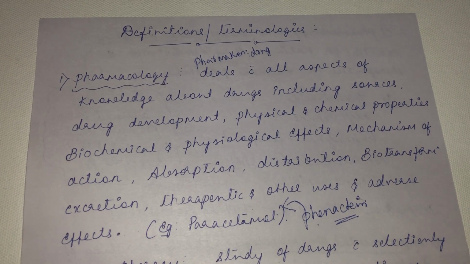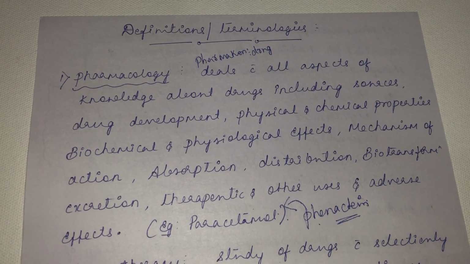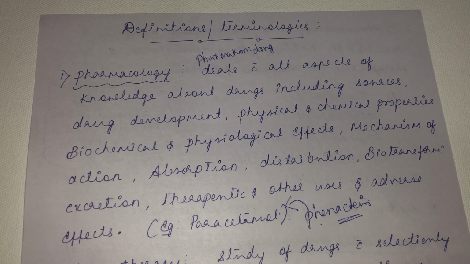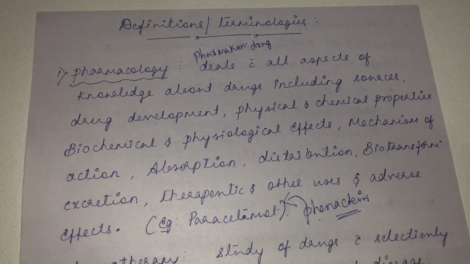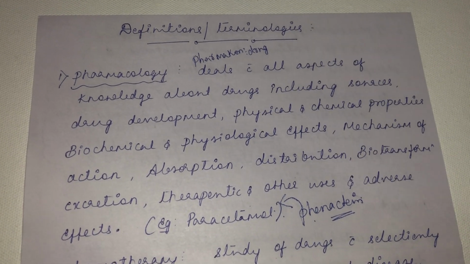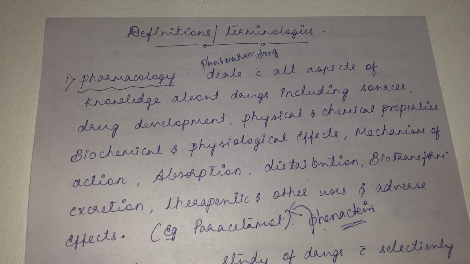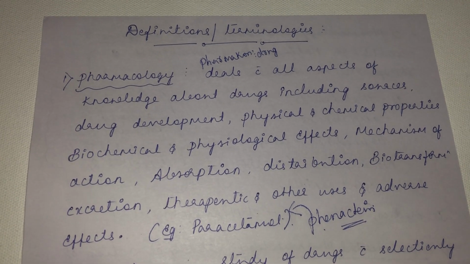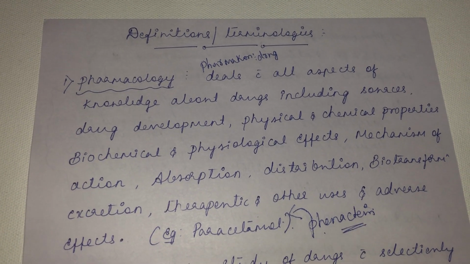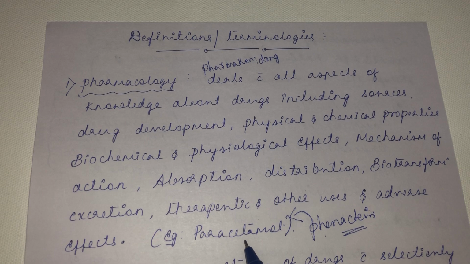So what is the physical property of paracetamol? What are the chemical properties? Paracetamol, basically, it is a salicylic acid. So these are the physical and chemical properties of a drug. Then biochemical and physiological effects. So what are the effects produced by paracetamol? It will decrease the temperature of the body. So those are physiological effects. Any other biochemical effects produced by paracetamol on the body.